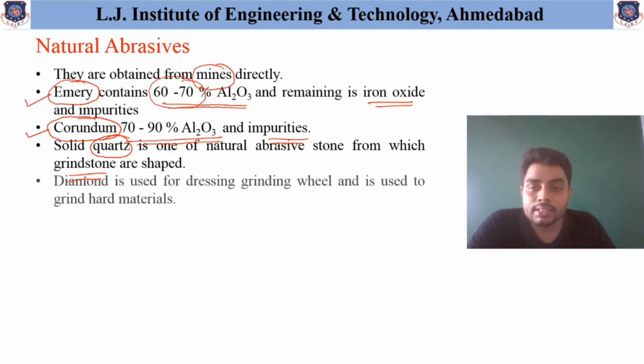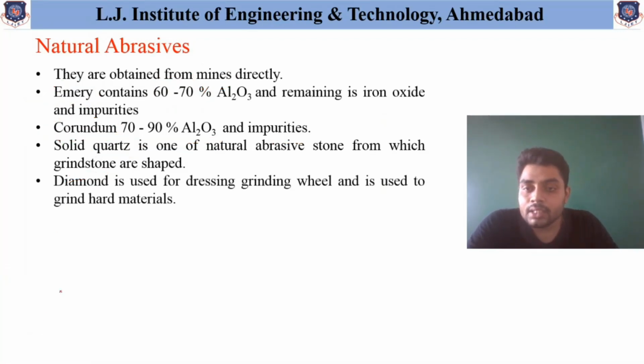The next one is diamond, which is available in natural form and is used for dressing grinding wheels, and also to grind hard materials.